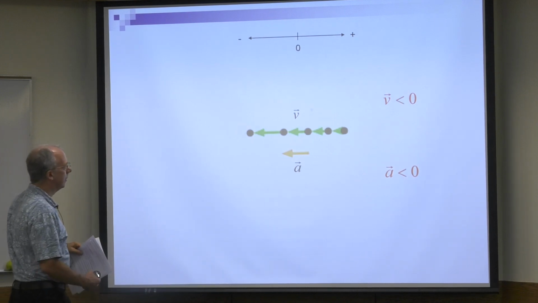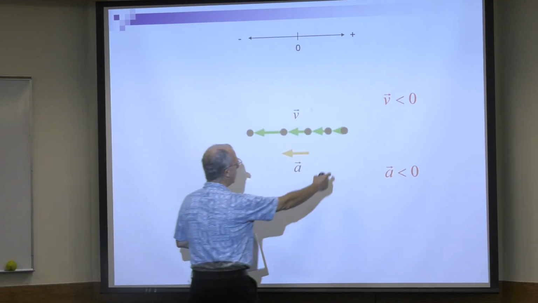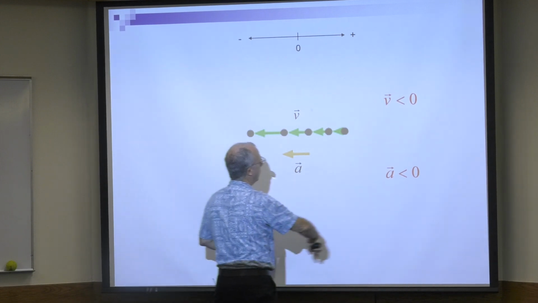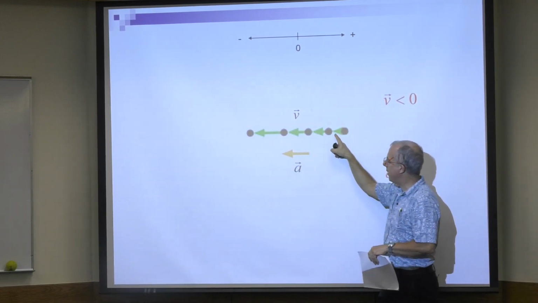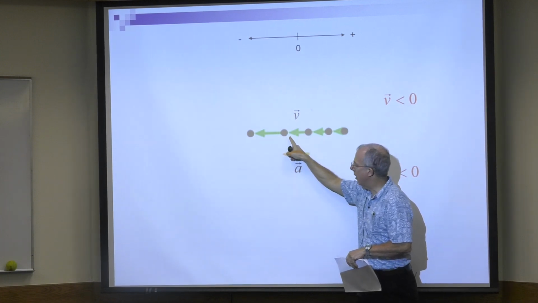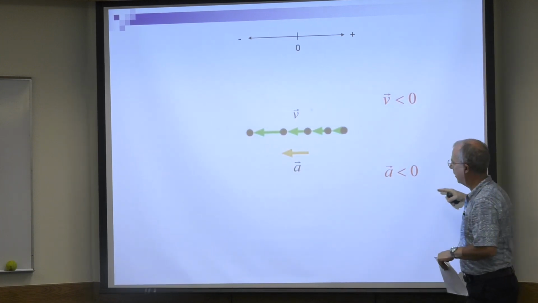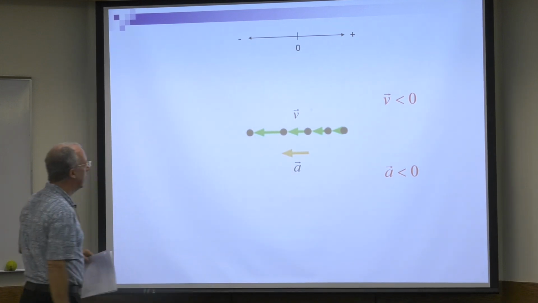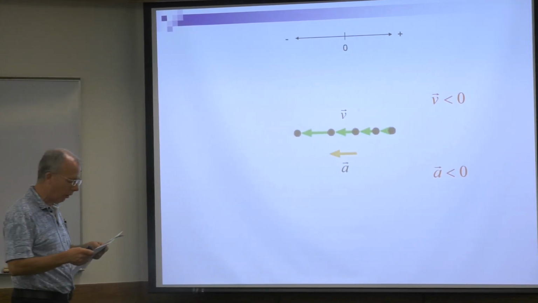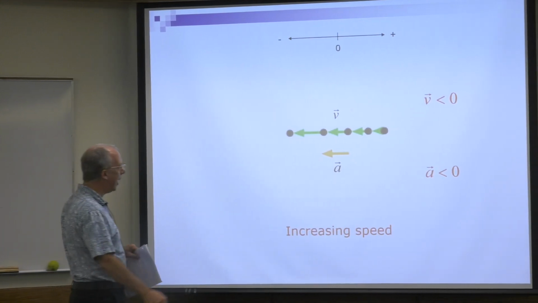Now, look at this. The object's moving to the left, so the velocity is negative. And again, the acceleration points in the direction where these things get larger, so the acceleration points to the left. And what's happening to the speed? Is the object getting faster or slower? Faster.